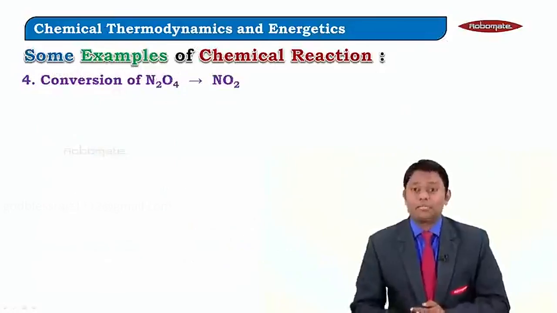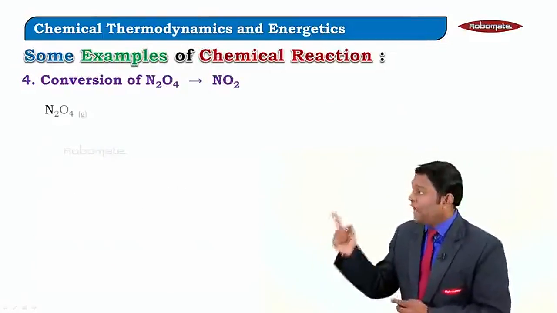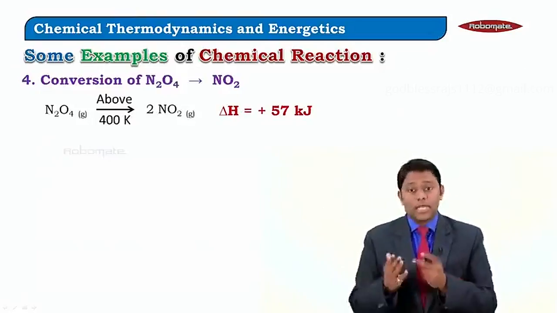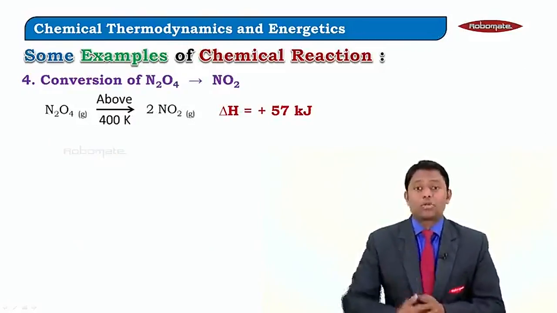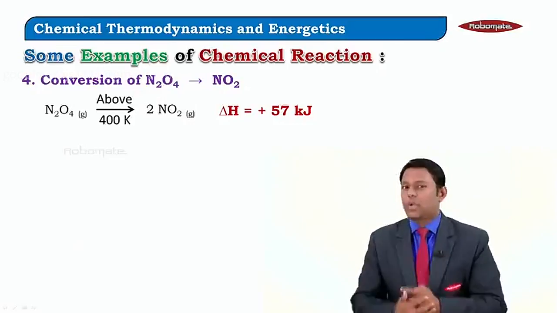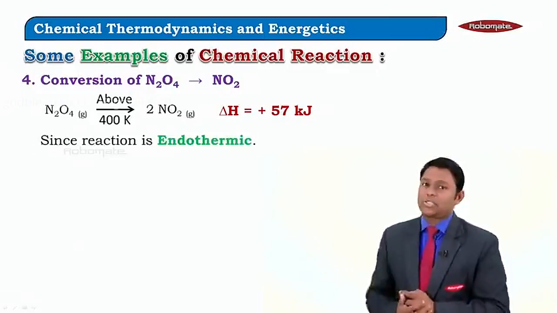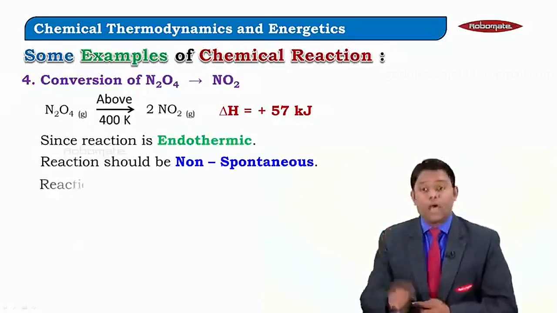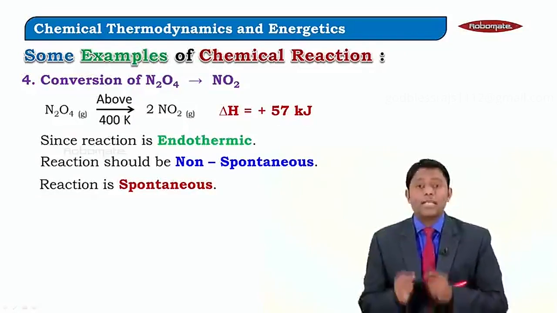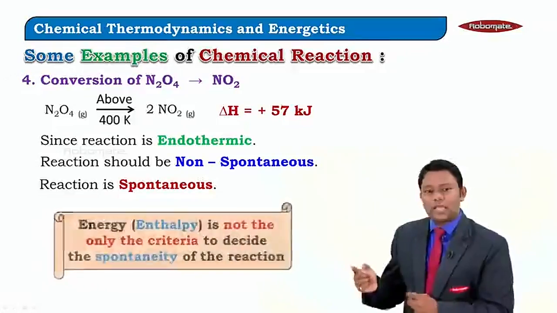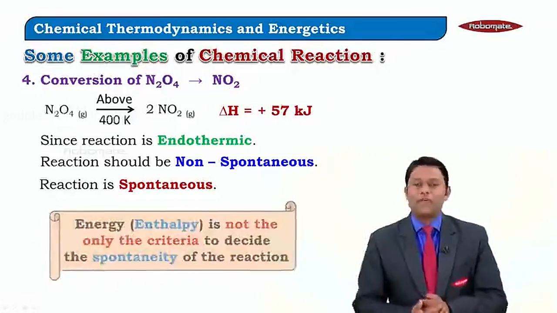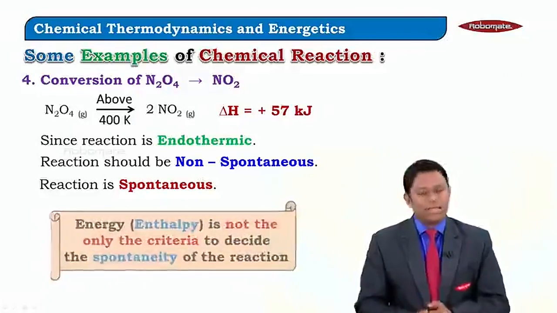For the last example, the conversion of N2O4 to NO2 above 400 Kelvin, it is found that the delta H value is positive. Once again the delta H value is positive, which means the reaction is endothermic. That means the reaction should be non-spontaneous, but it is found that the reaction is spontaneous. So energy or enthalpy is not the only criterion to decide the spontaneity of a reaction. This is what we'll be covering in this module.